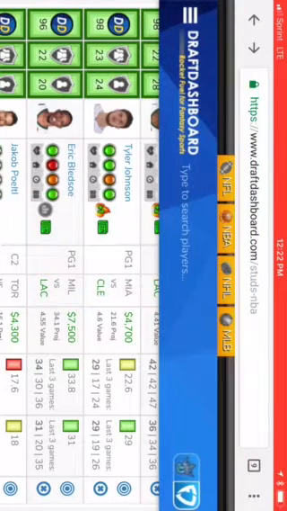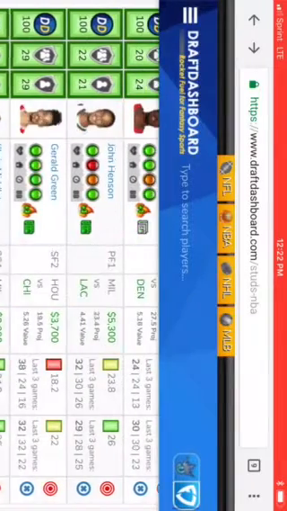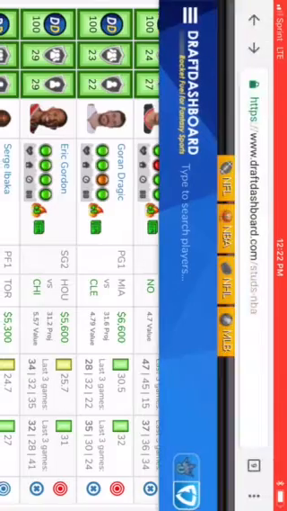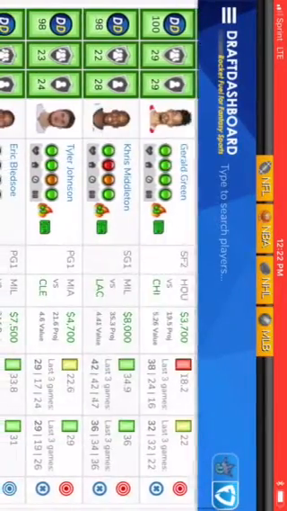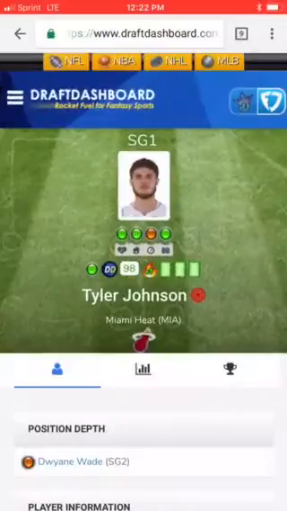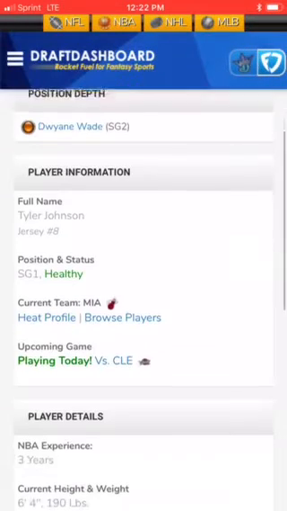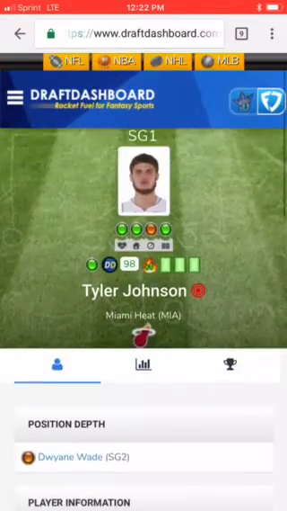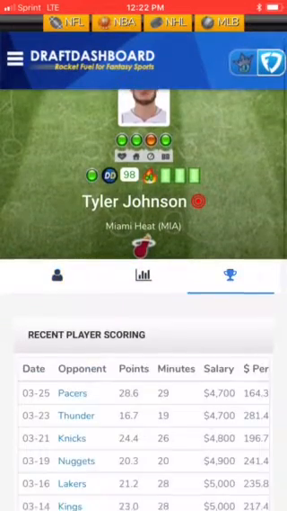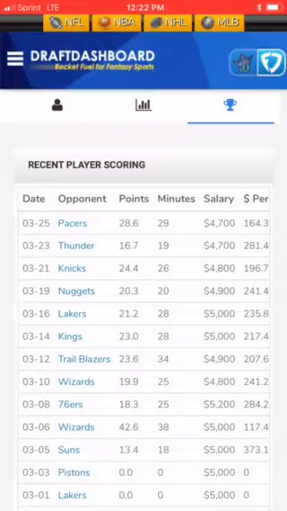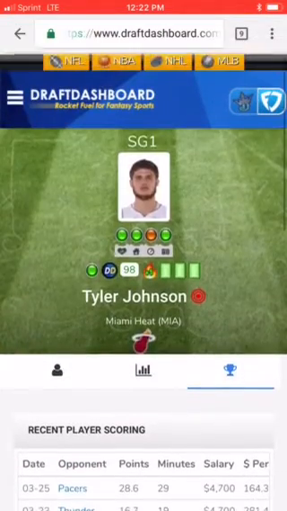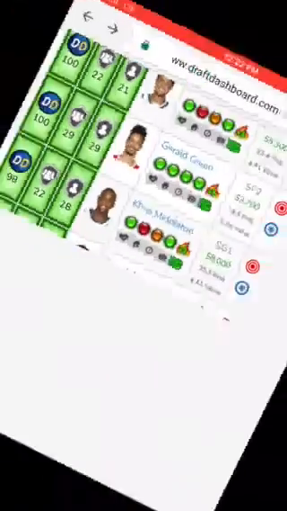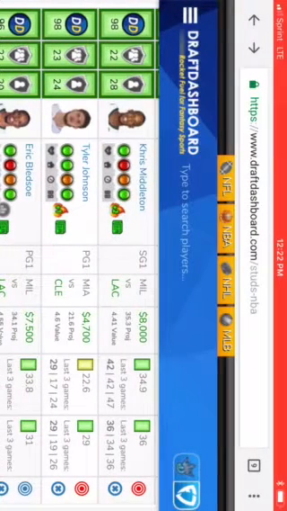His usage, although he's a point guard as opposed to Dragic, I believe these guys actually play together, if I'm not mistaken. If you want to check his stats, try to confirm. He's 6'4". He's tall enough to play the shooting guard. Wade's not playing, starting shooting guard, so we can do him and look at all his points recently. That's getting around 20 points or more per game. Is that living up to his total for the year average of 22.6? Yes, it is. Good enough for me, 4,700.